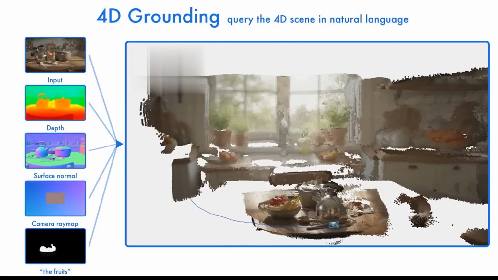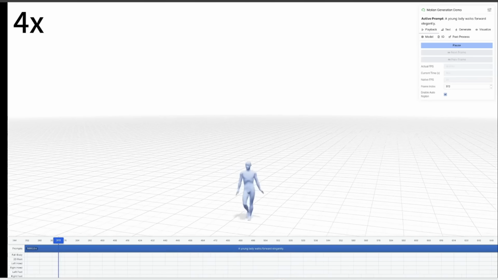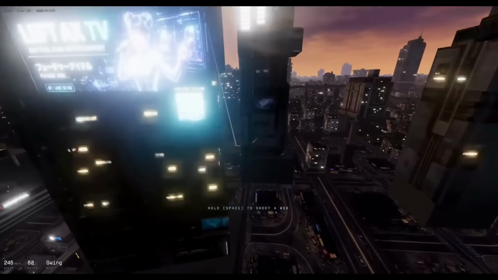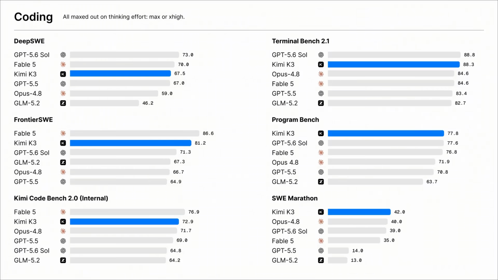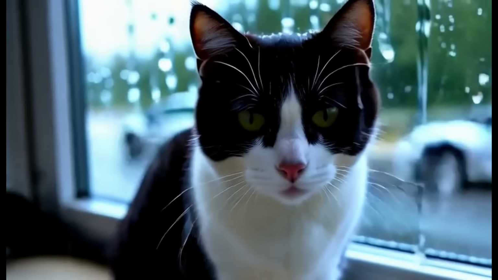AI never sleeps, and this week has been absolutely insane. Open source AI is no longer a few months behind. It has actually caught up to Frontier. We can finally do AI video generation locally on just a mobile phone.